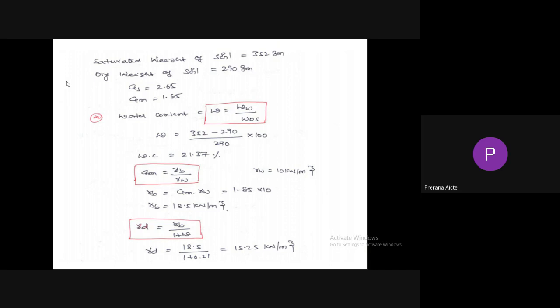Gamma b is not given in the problem, it is obtained in the last step. So gamma d equals 18.5 divided by 1 plus the water content 0.21. So gamma d equal to 15.25 kilonewton per meter cube.